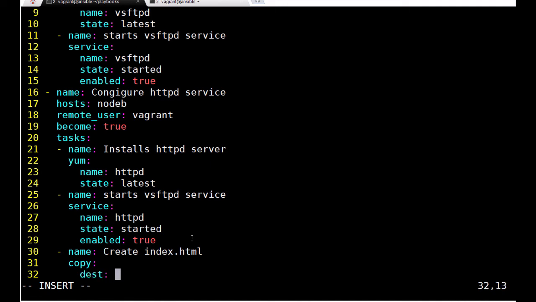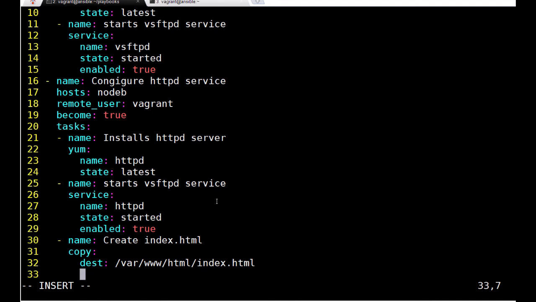The parameters are dest, which stands for destination, where you want to install this. It is www/html then /index.html. We are going to use the content parameter of the copy module, which allows us to populate or create the content inside a file.